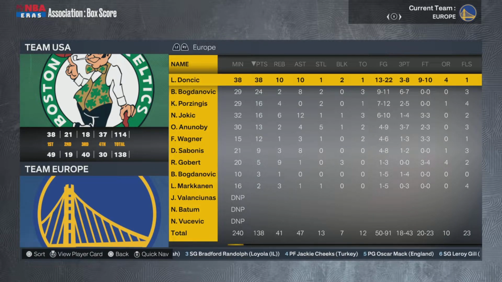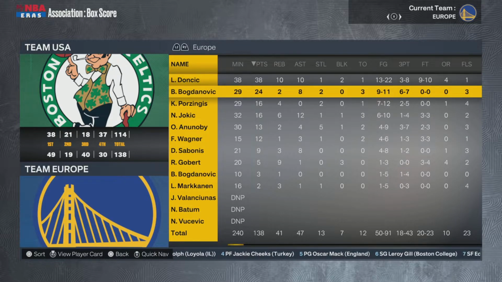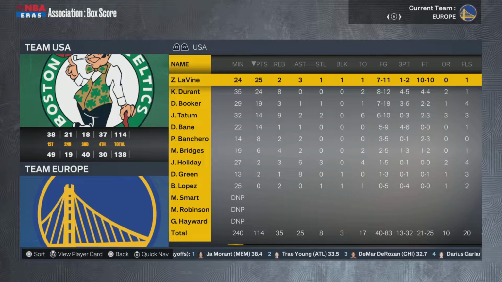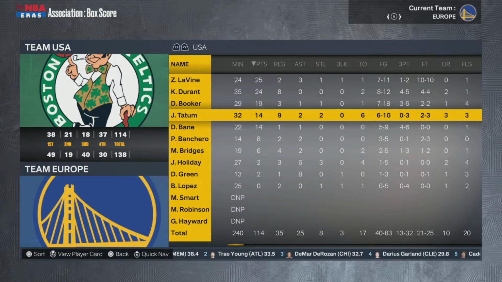Monster game one for him. Bogdanovic, chipping in 24 right there. Super efficient day for him. And then on US's side, balanced scoring as always, Levine and Durant leading the way.